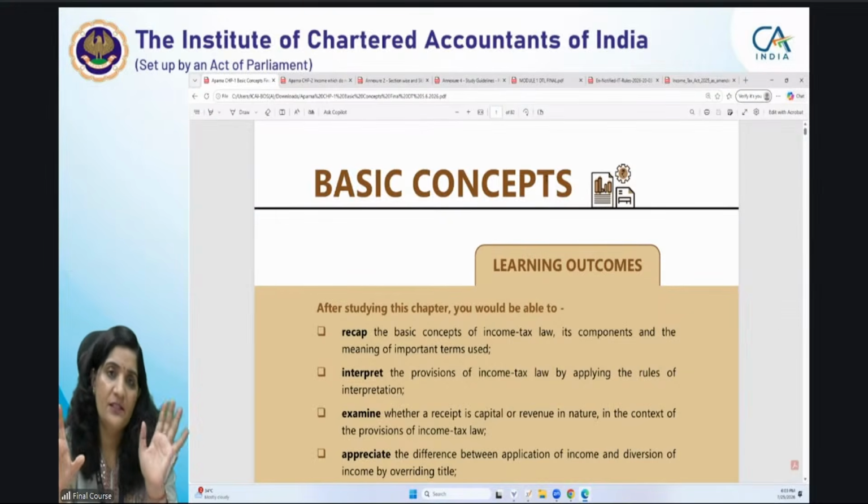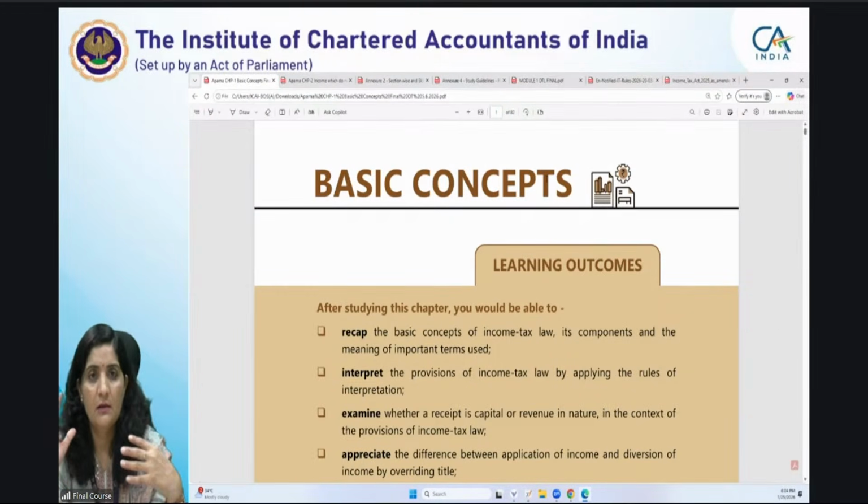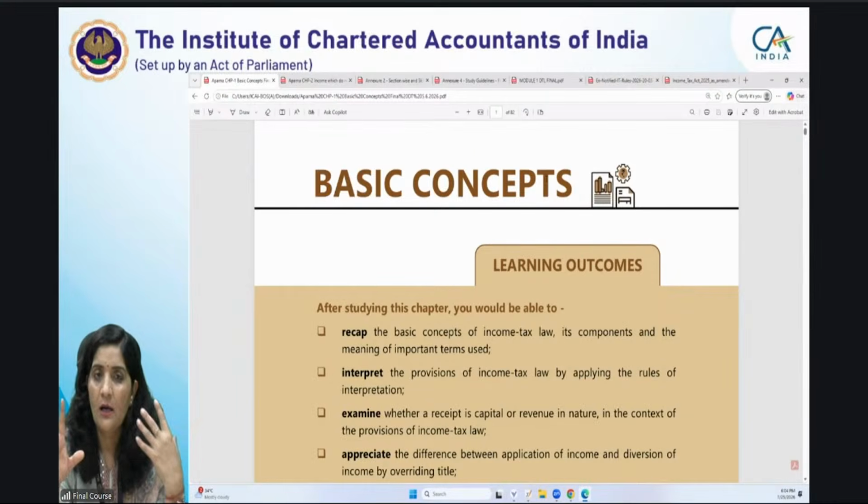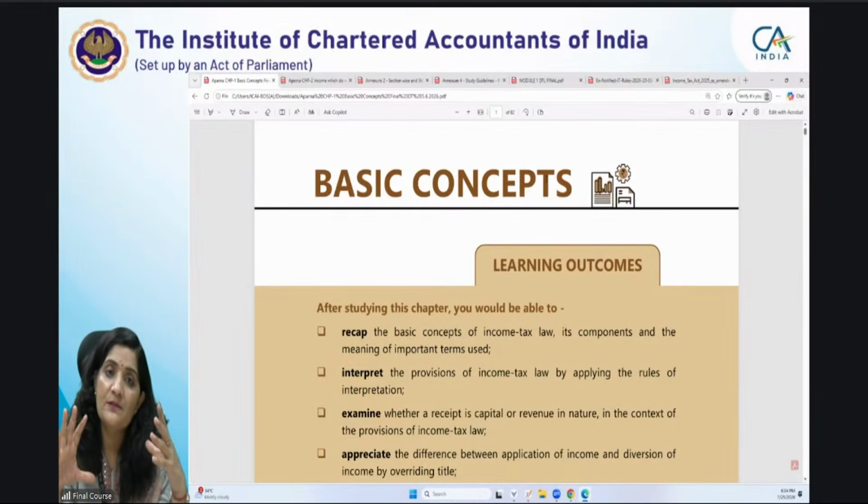In the first session itself, I have already explained that before proceeding with any subject, you must know the objective of that paper and what the syllabus is.